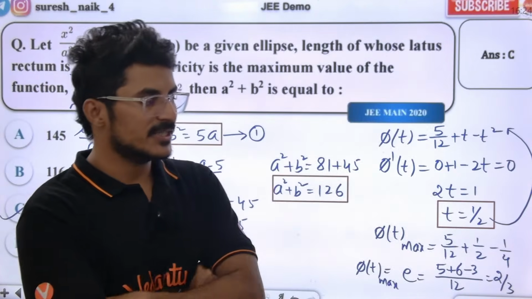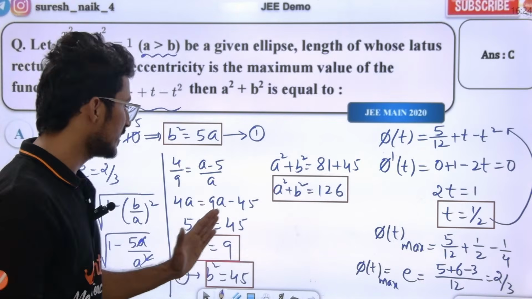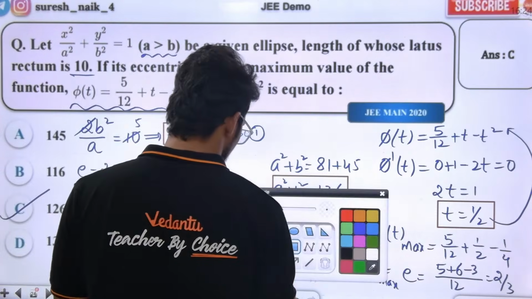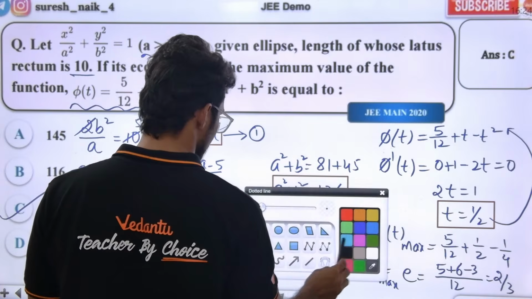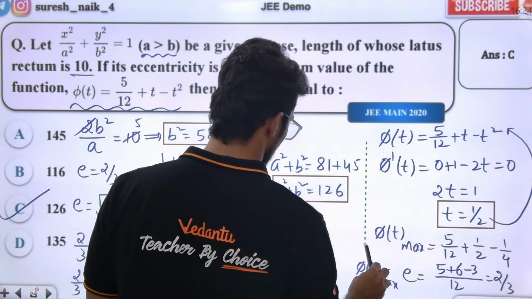See, we are discussing all different types of questions. Here they asked for eccentricity. Eccentricity is the maximum value of this function. We found that eccentricity by differentiating it. I found that by using differentiation here. So please look at this properly.